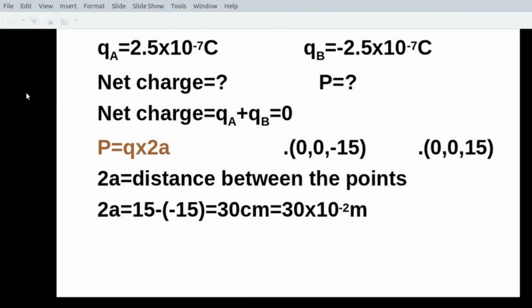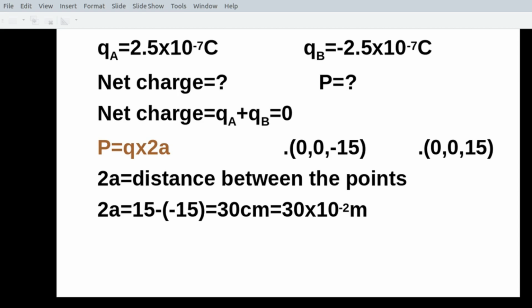You are given the charges QA, QB, and you want to find out the net charge and the dipole moment P. What is the net charge? We know charge is a scalar quantity, so to find the net charge, you just have to add the two charges. You can just add like numbers. So plus 2.5 into 10 raised to minus 7 coulomb plus minus 2.5 into 10 raised to minus 7 coulomb. The net charge is equal to 0.